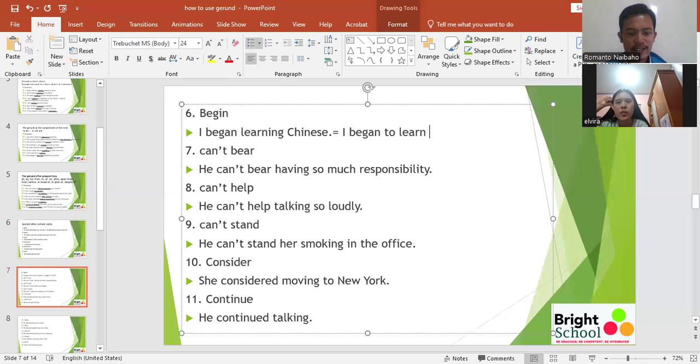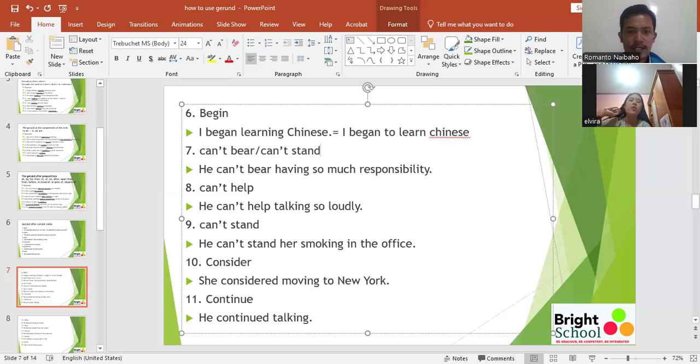I began to learn Chinese. So they have the same meaning. We can use I began learning Chinese or I began to learn Chinese. Number seven, can't bear. Do you know the meaning of can't bear? No. Okay, can't bear in Bahasa has the same meaning as can't stand.